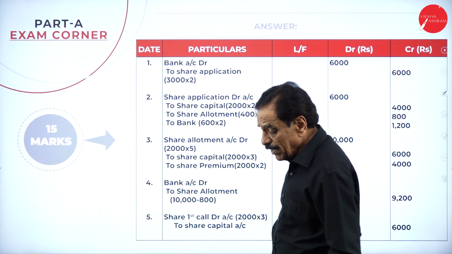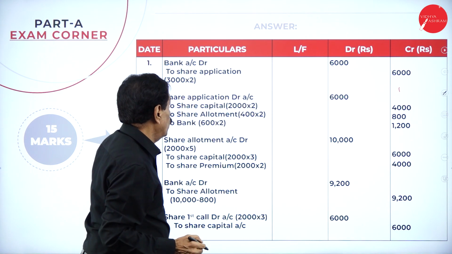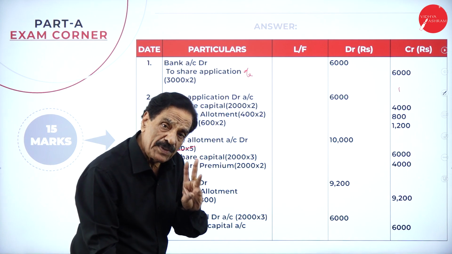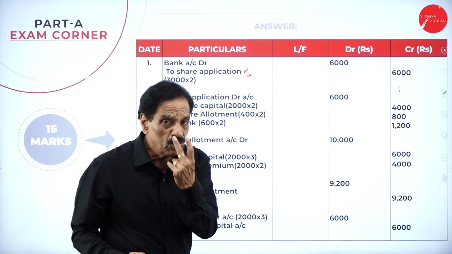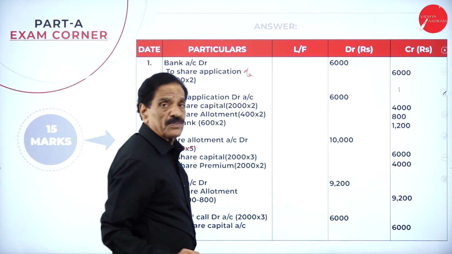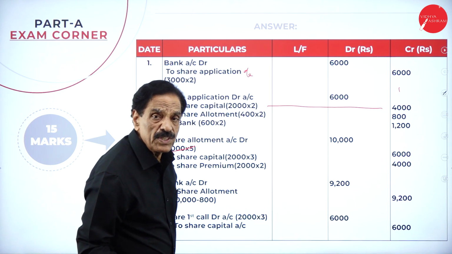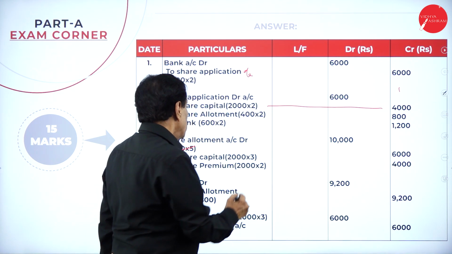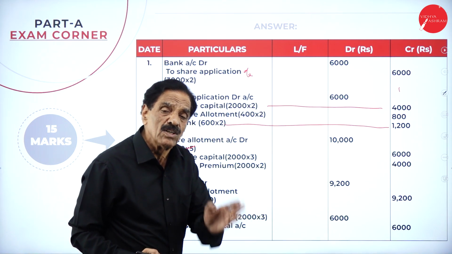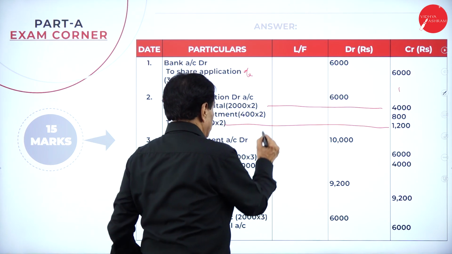First entry: we received how many applications? 3,000. What's the entry? Bank account debit to share application account, 36,000. We received 36,000. Actually, we require 24,000, but we received 36,000. Next entry, share application account debit. How much excess is there? Out of that, 600 applications have been rejected and the money has been refunded to bank account. Still, we have an excess of how much? 800 adjusted to allotment.